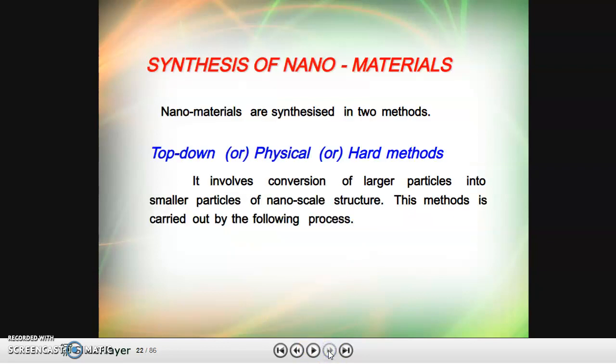In the next class we will be discussing the synthesis of nanomaterials by two different methods, the top down and bottom up approach methods. Thank you.